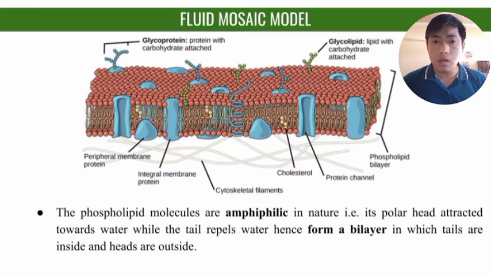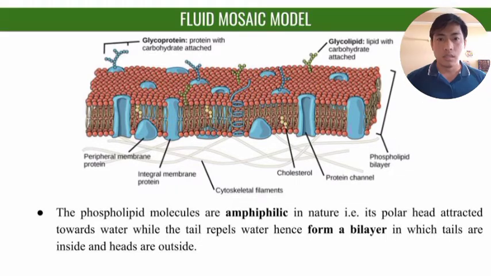Talking about the structure of the plasma membrane, it is nothing but a lipid bilayer. When we talk about a lipid bilayer, there are two layers of lipids. Lipids have two major parts. First is the hydrophilic part and second is the hydrophobic part. The hydrophilic part is the water-loving part and the hydrophobic part is the water-hating part.